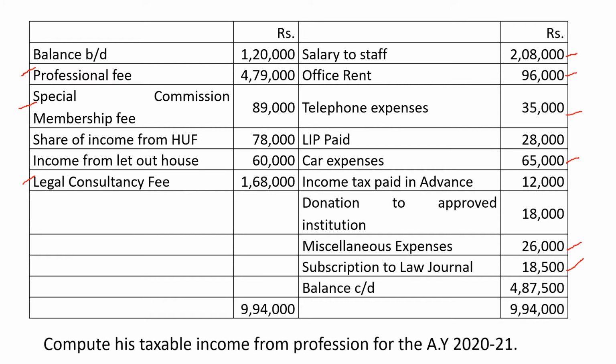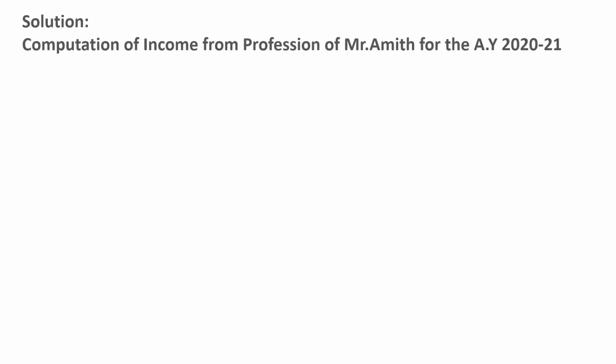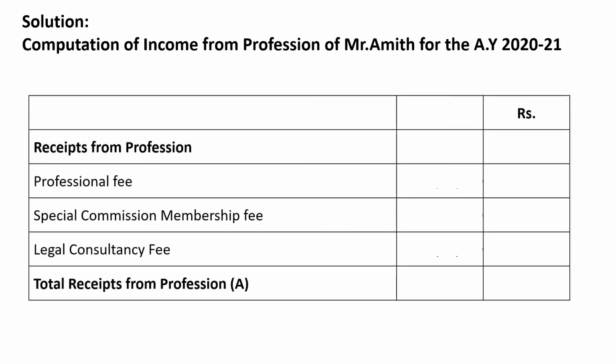Compute his taxable income from profession for the assessment year 2020-21. So first we will write the heading as computation of income from profession of Mr. Amit for the assessment year 2020-21. So first we need to consider all the receipts from his profession. As we have already identified, there are only the 3 receipts which are relating to his profession.